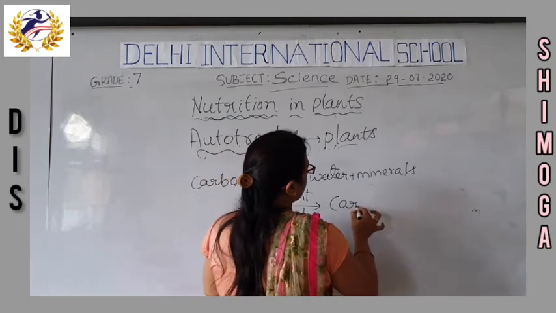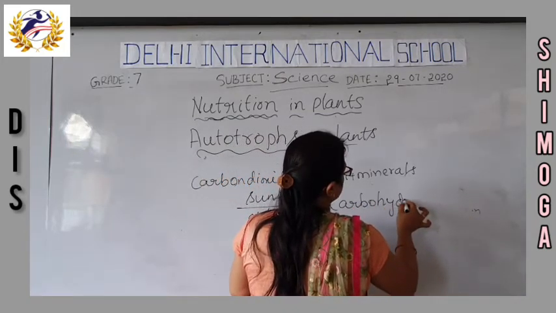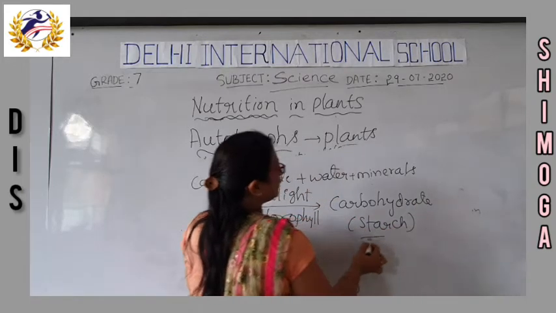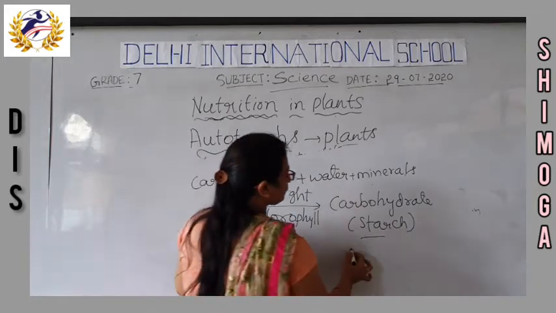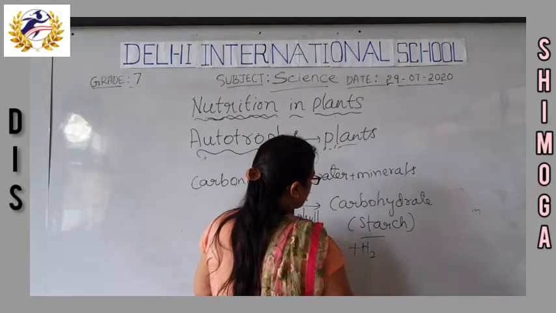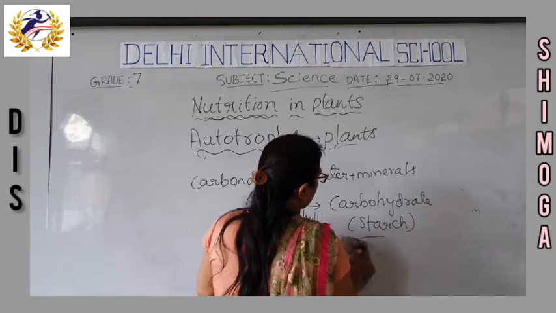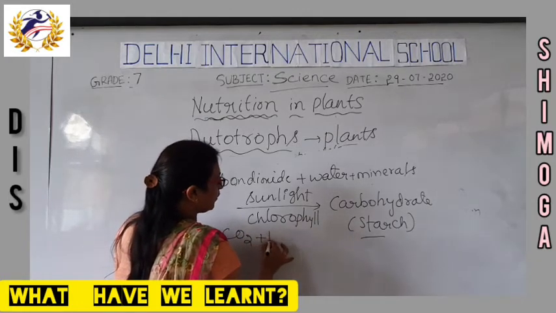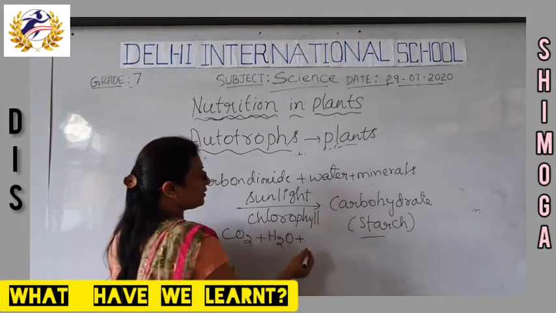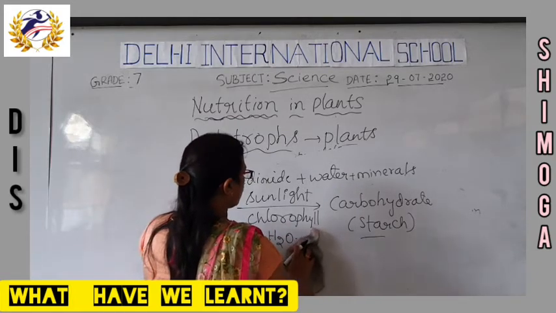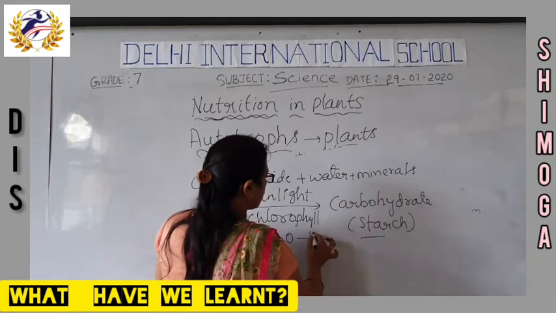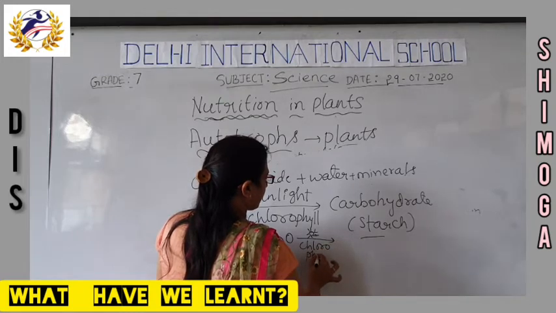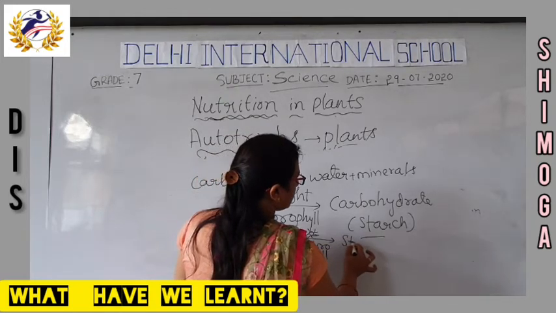So the carbohydrate or starch is synthesized. Carbon dioxide plus water, using the minerals in the presence of sunlight and the chlorophyll, our plants are going to prepare the starch.